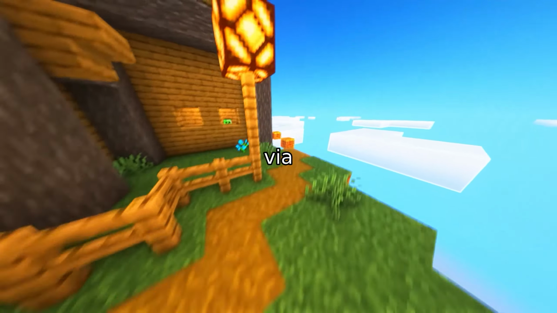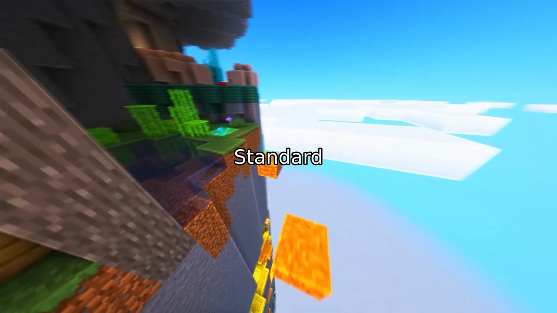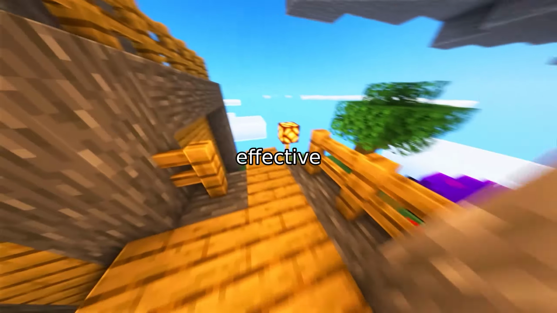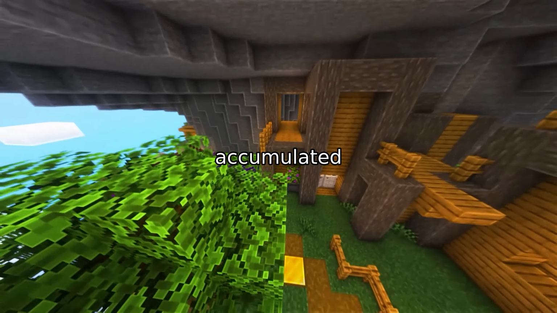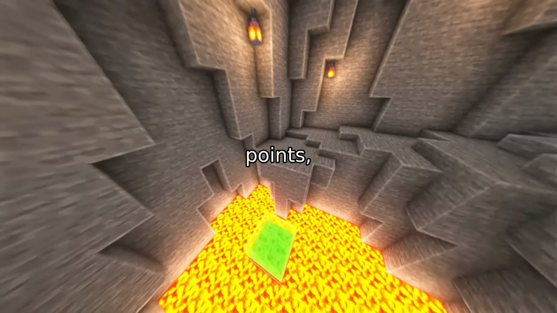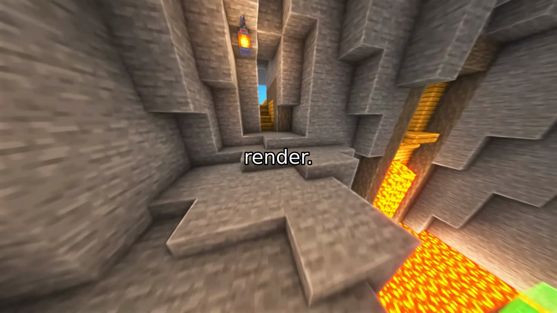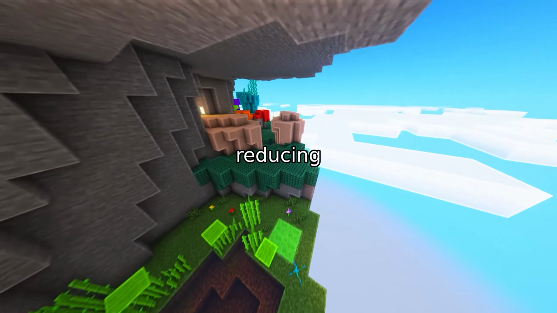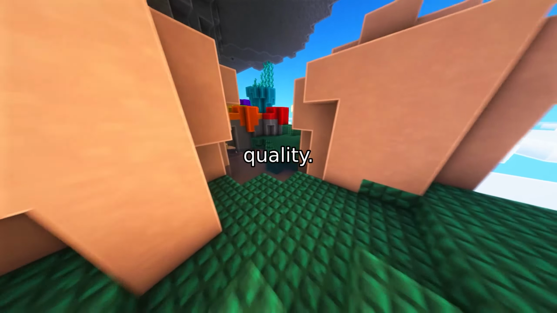Second, they introduced pruning via maximum effective opacity. Standard pruning only looks at the intrinsic opacity of a Gaussian. YOGO looks at the effective opacity, which factors in the accumulated transmittance. If a Gaussian has high opacity but is completely occluded by other points, it contributes nothing to the final render. YOGO identifies these redundant primitives and prunes them, drastically reducing the model size without losing any visual quality.